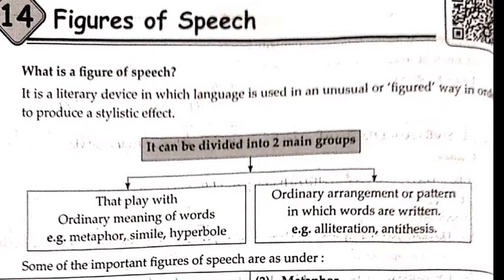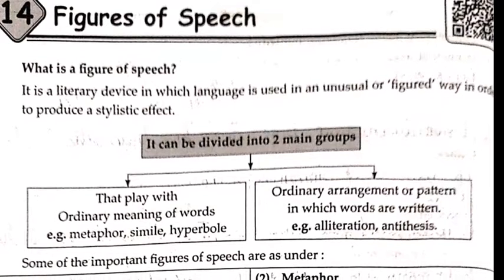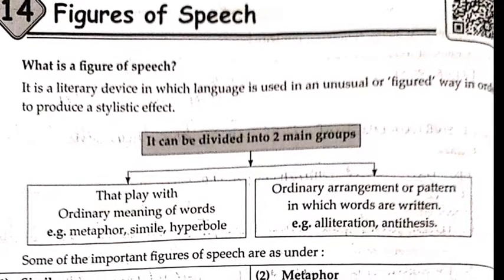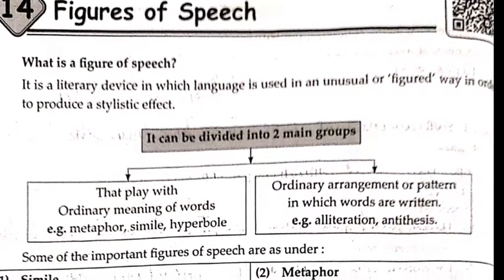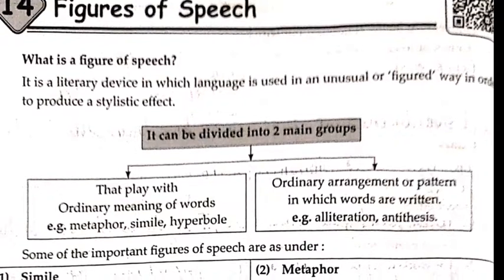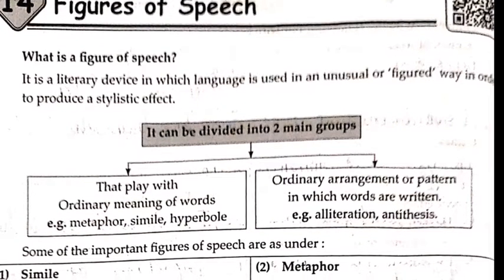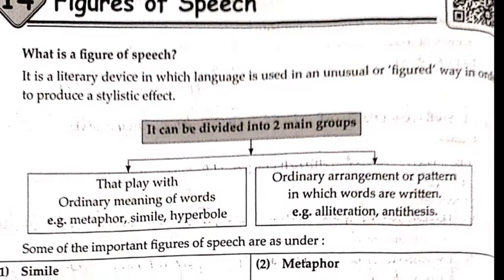It is a literary device in which language is used in an unusual or figured way in order to produce a stylistic effect.